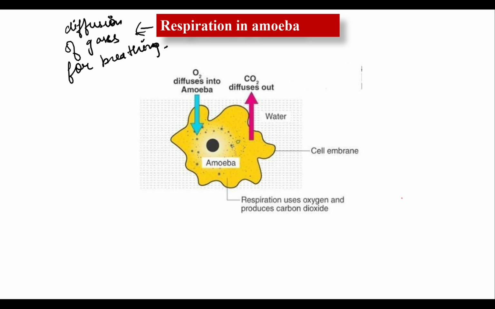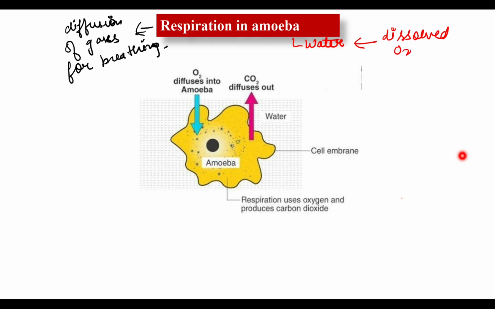So let us discuss this somewhat in detail. As you all know, amoeba lives in the water, right? So this water has oxygen dissolved in it.